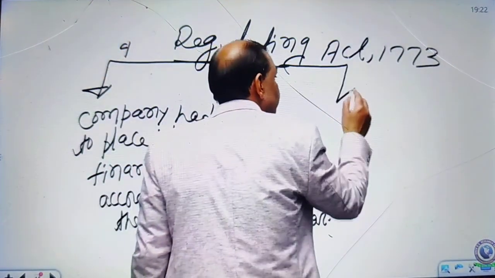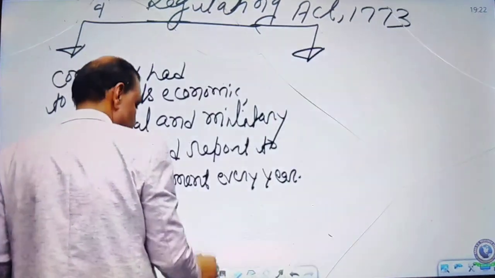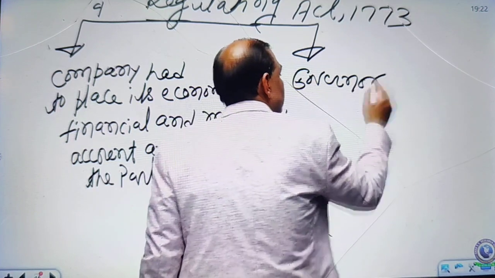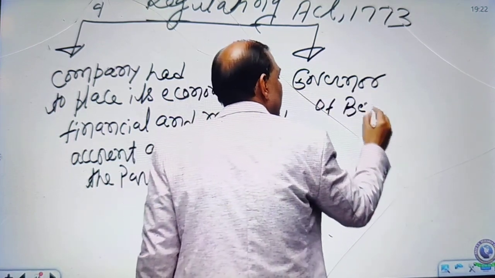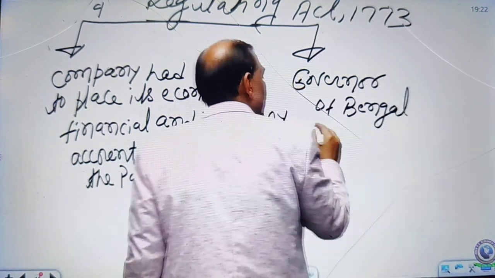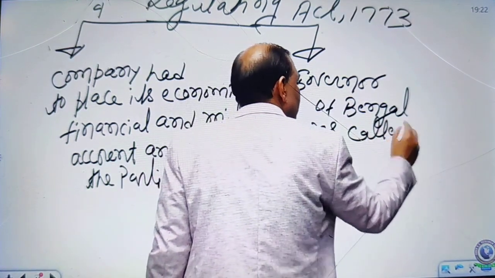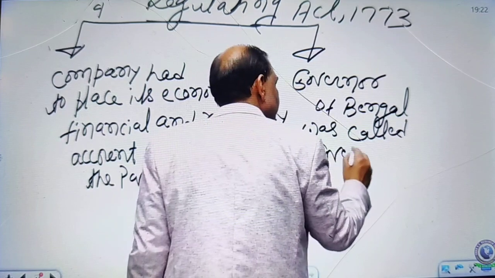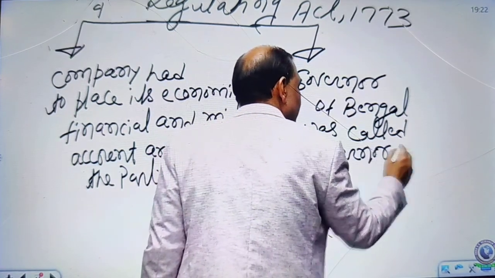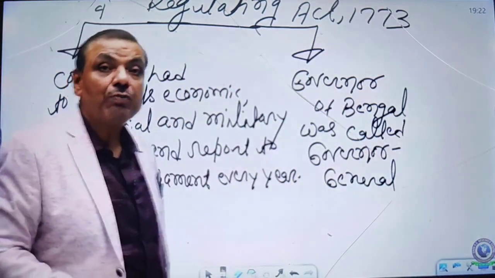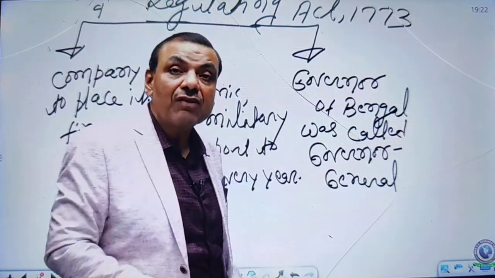Second one. The Governor of Bengal was called Governor General. Why? Because now the Governor of Bengal was given the right to supervise even the affairs at Madras and Bombay.